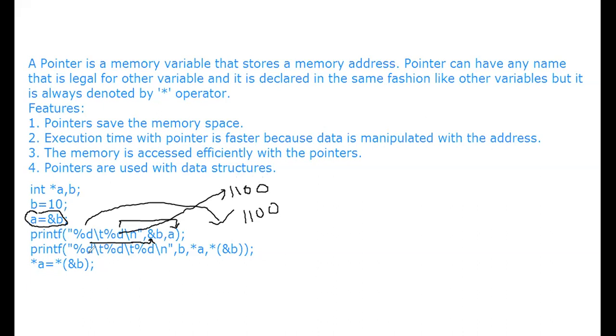Next, this one is matched with B, which means it displays 10. Next, this one is matched with star A. Star A means star of ampersand B, the value in this address. It doesn't display the address.